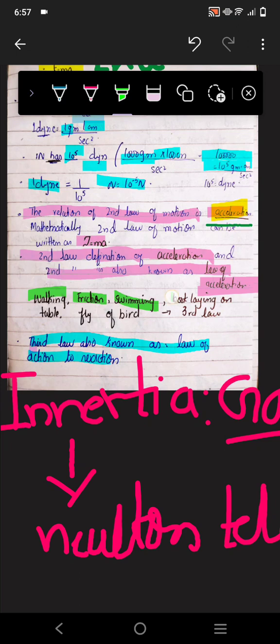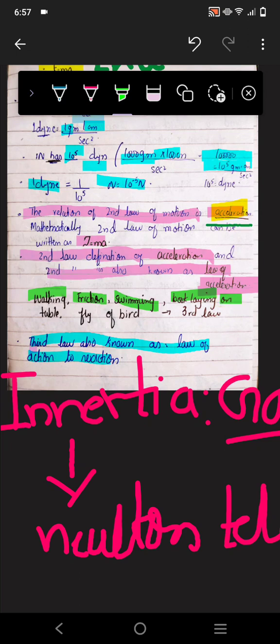Alright, so that is flying of a bird. This is a very good example. You must be thinking how is that possible. So when the bird flaps its wings, when it spreads its wings it tries to fly. It pushes the wing down, and it goes up.